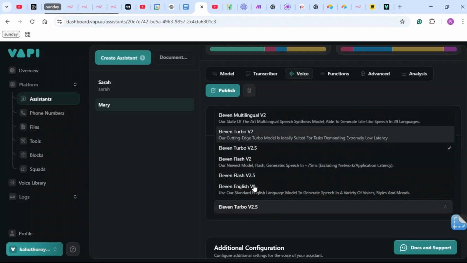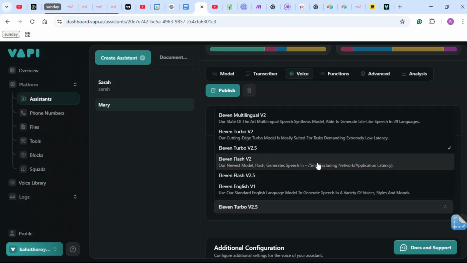As you can see, there are different models for 11 Labs. There's a multilingual, Turbo and Flash. This is used to generate lifelike speech in 29 languages. Turbo is for tasks demanding extremely low latency, and this is what I use most. Sorry, not this, I use 11 Flash V2. This has the best latency. As you can see, this is the newest model. Flash generates speech in 75 milliseconds. It was released just before last year ended, or maybe earlier this year.